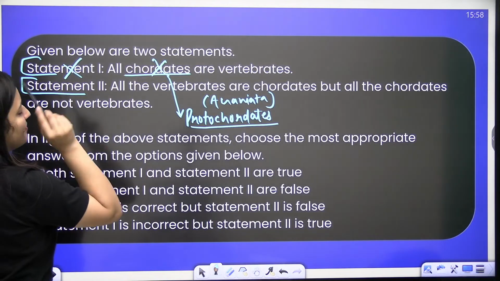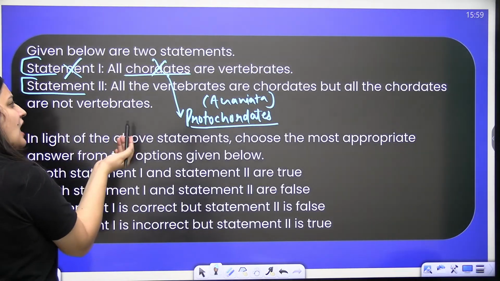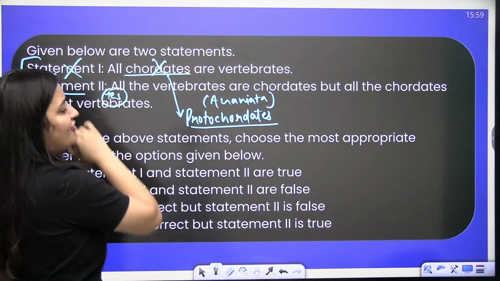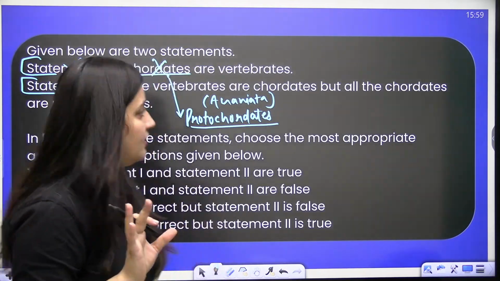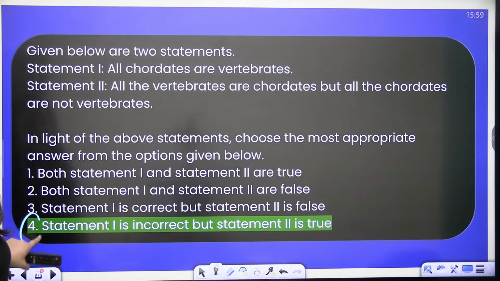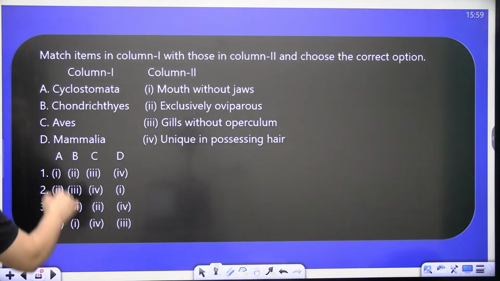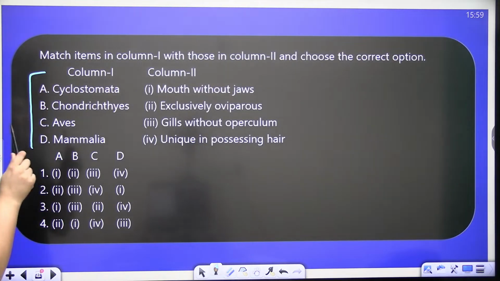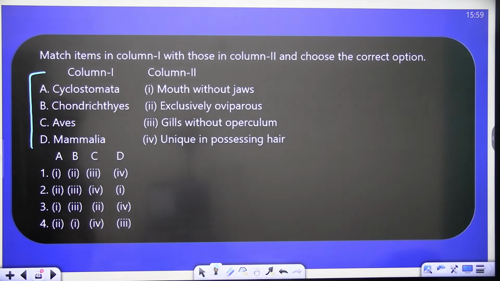When it comes to statement 2, all the vertebrates are chordates. Yes, because subphylum Vertebrata belongs to phylum Chordata, but all the chordates are not vertebrates. So statement 1 is incorrect, but statement 2 is true. Match items in column 1 with those in column 2 and choose the correct option.